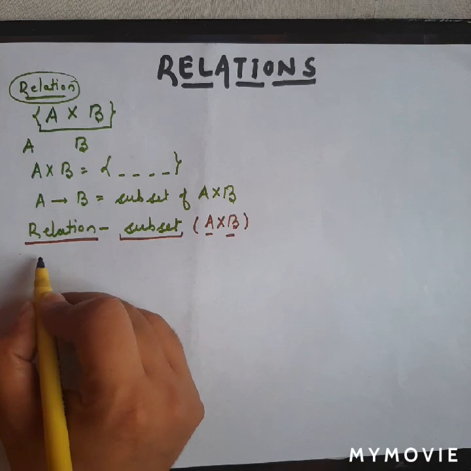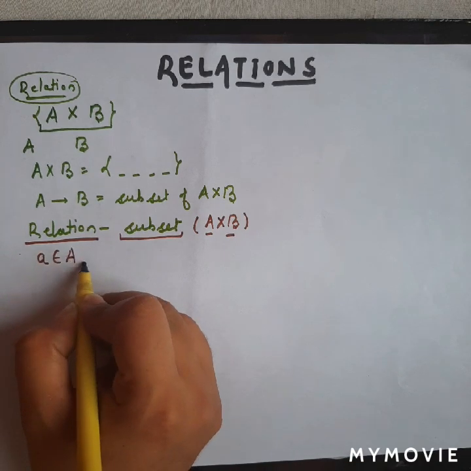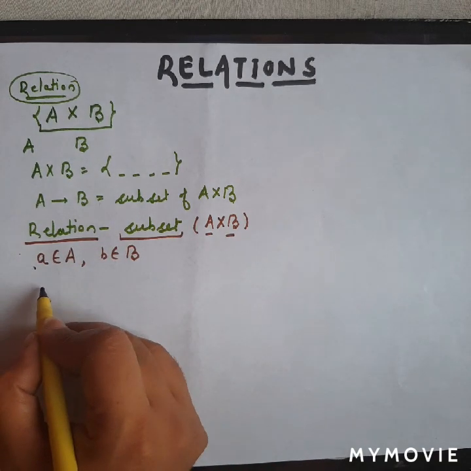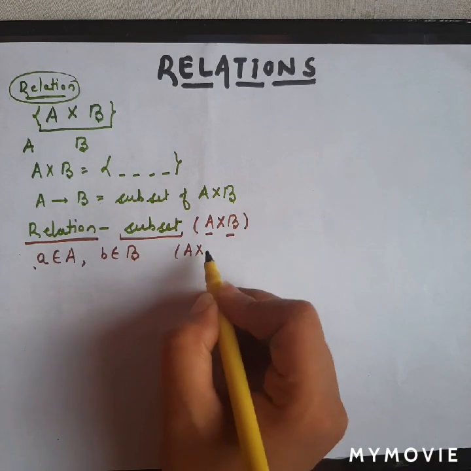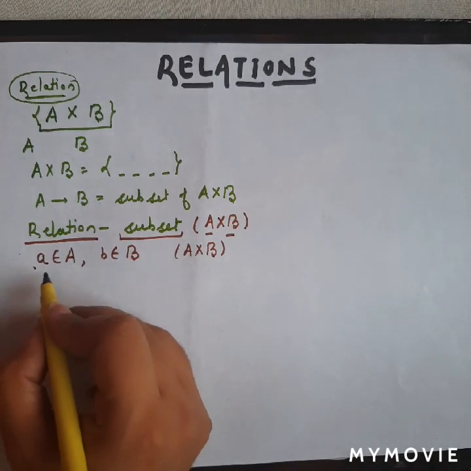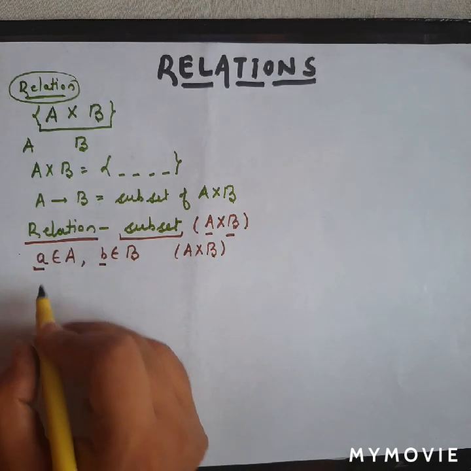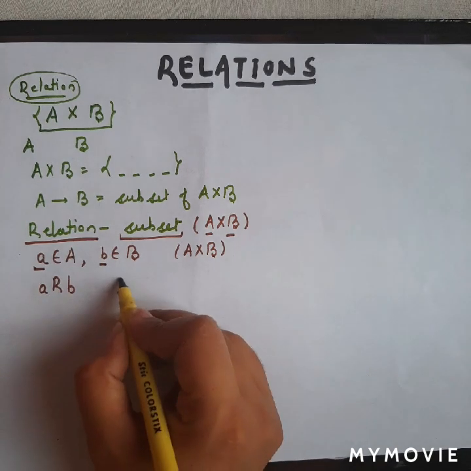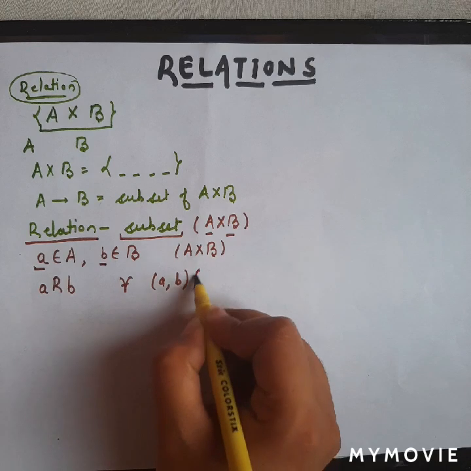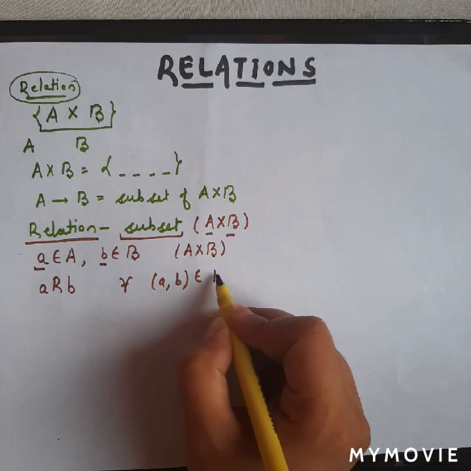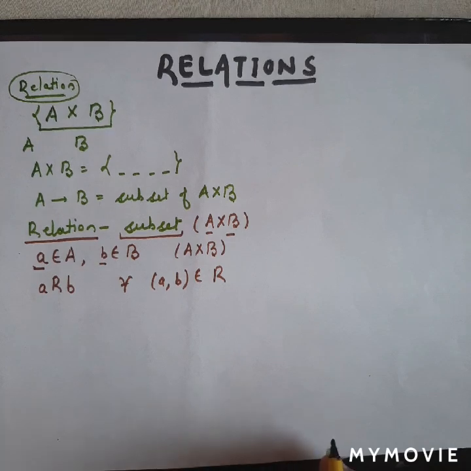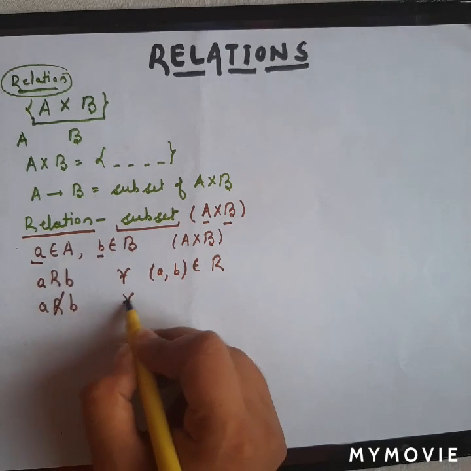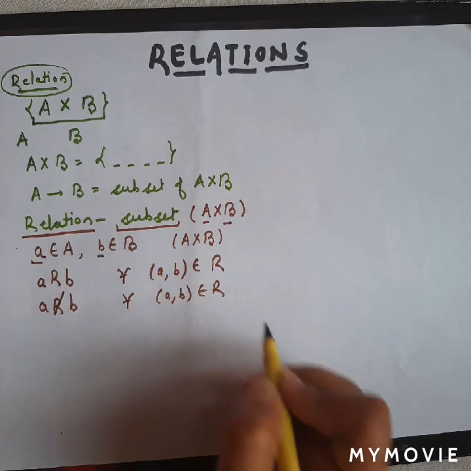Fine. And suppose a is any element which belongs to capital A, b is any element which belongs to capital B, and we are having a Cartesian product of A cross B, then we will say that a is related to b. Fine. And it will be written like this: a R b, for all (a, b) belonging to relation R. Fine. And in case a is not related to b, we will cross over here, for all (a, b) not belonging to R.